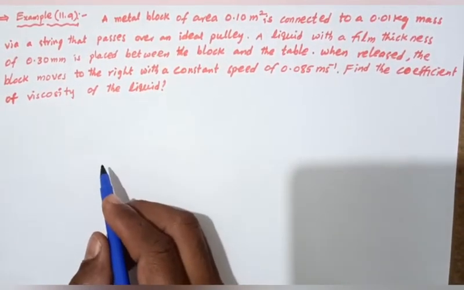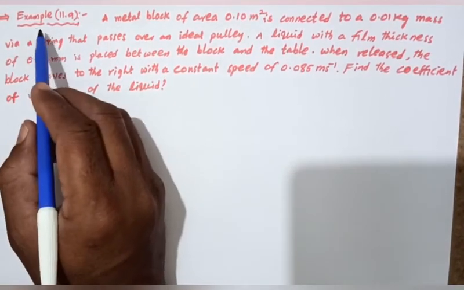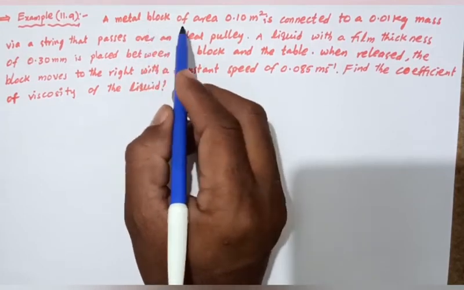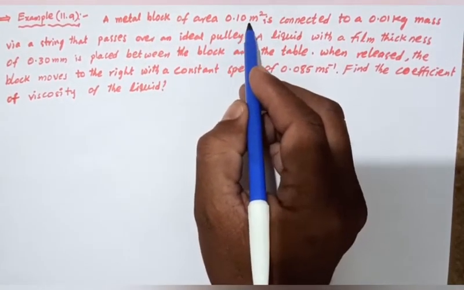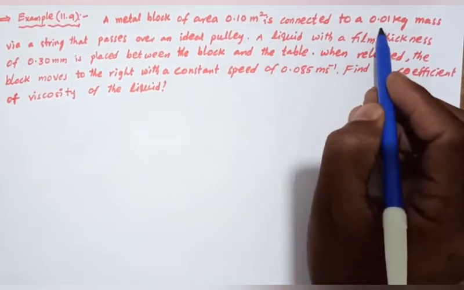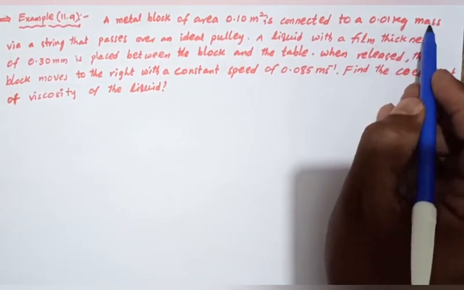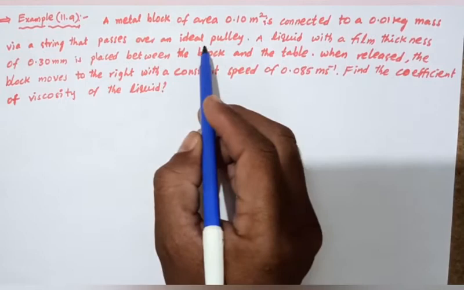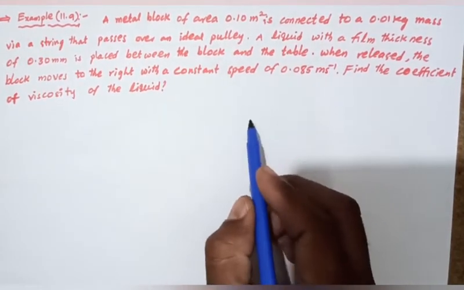Okay, now we will discuss example number 11.9. A metal block of area 0.10 meter square is connected to a 0.01 kilogram mass by a string that passes over an ideal pulley.